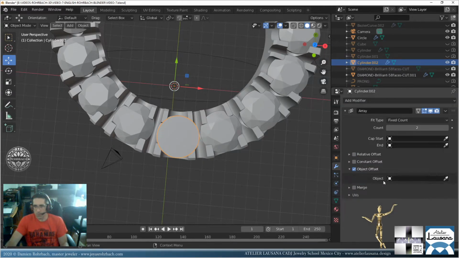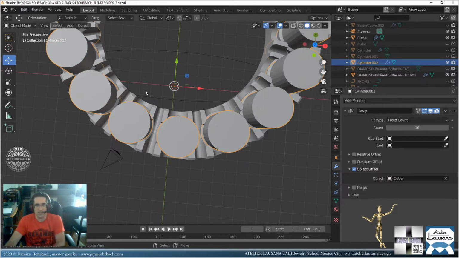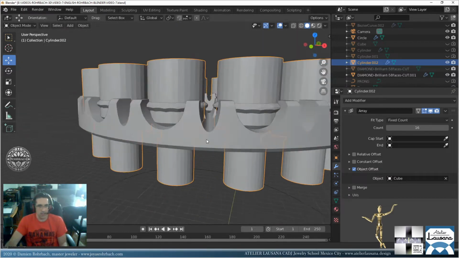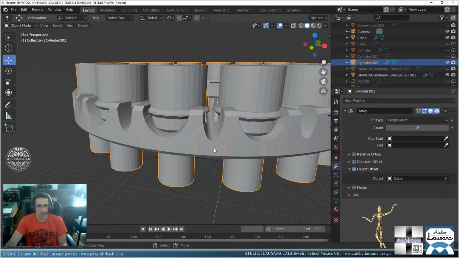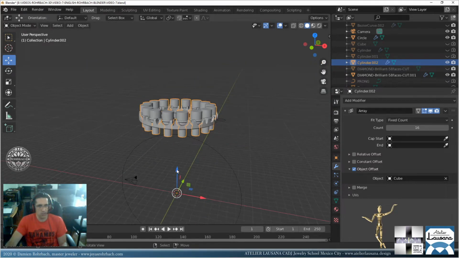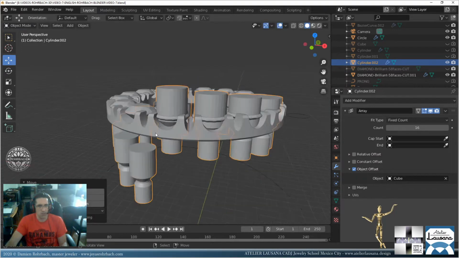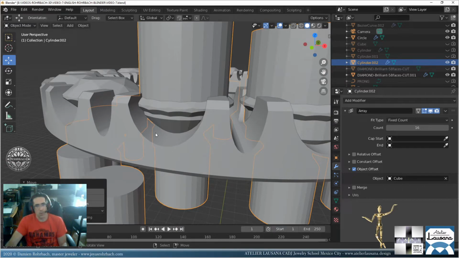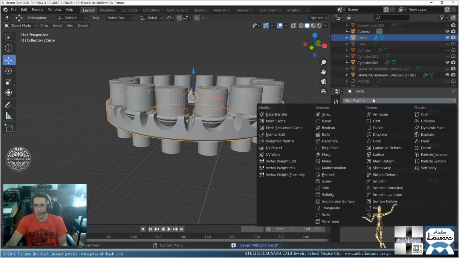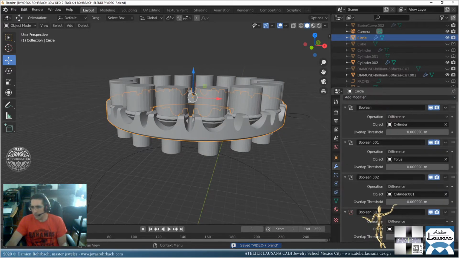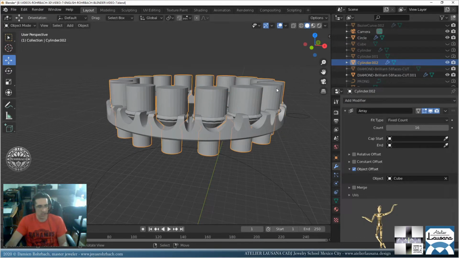That's why the modifiers in Blender are just very efficient, and it's perfect for jewelry design. 16, that's why we are here, and that's why the channel is growing. Now the cutters, let's move them a bit higher. Let's say, let's go there. Control A, all transforms. Now this guy, another boolean. All right, these guys, H.